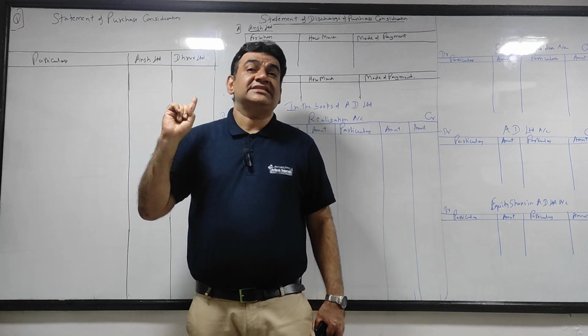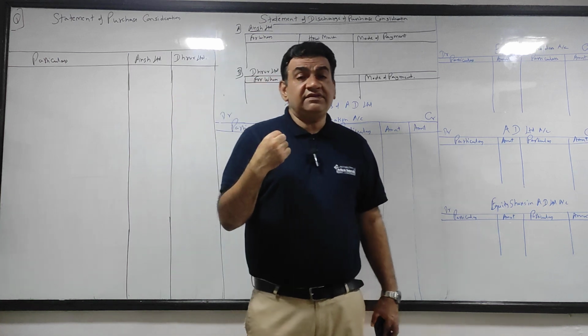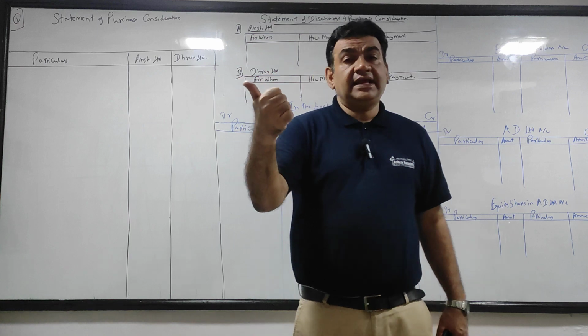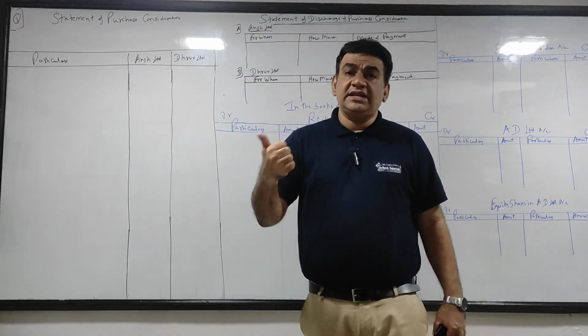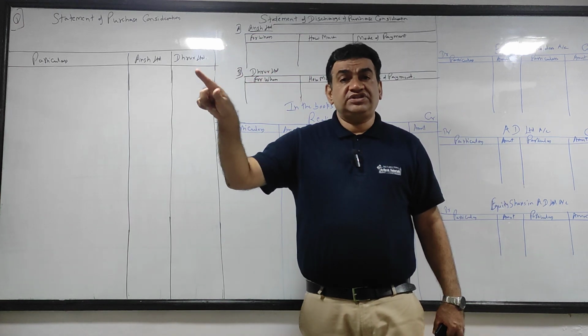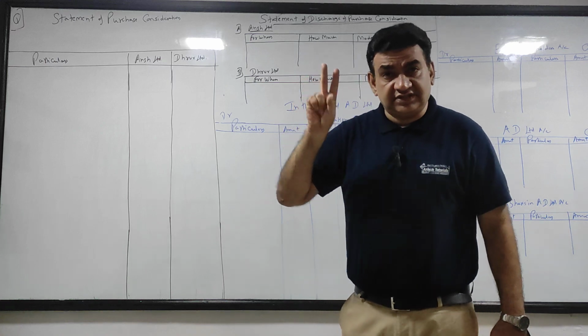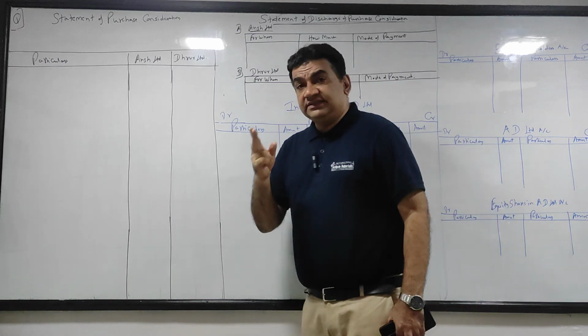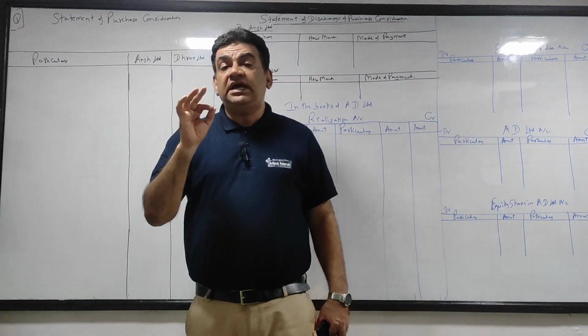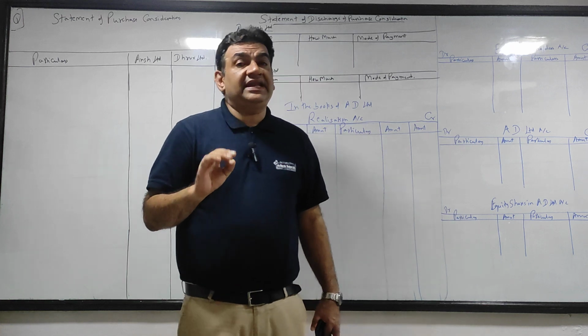First type, that is amalgamation. Remember, in the previous class I showed you three types of amalgamation: one, amalgamation itself, absorption and external reconstruction. So see, this is net asset. Now how will you know it is net asset?